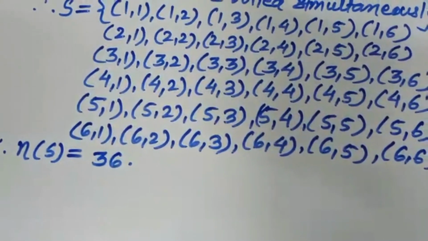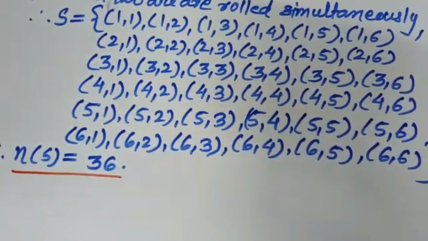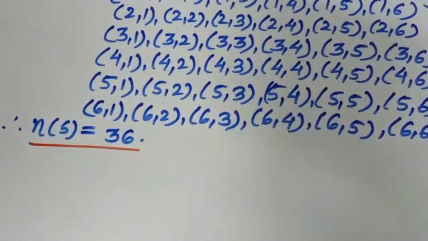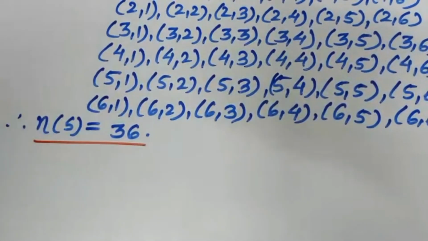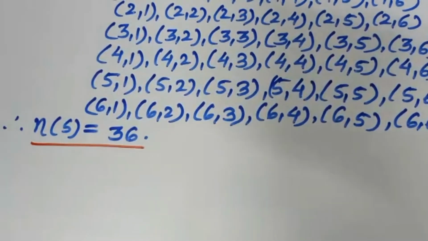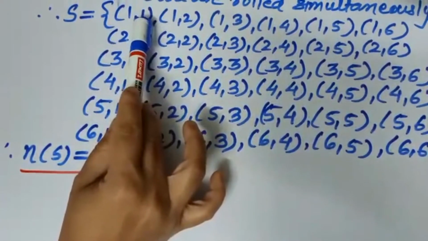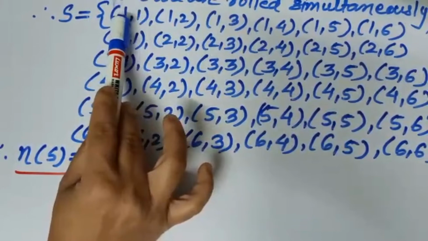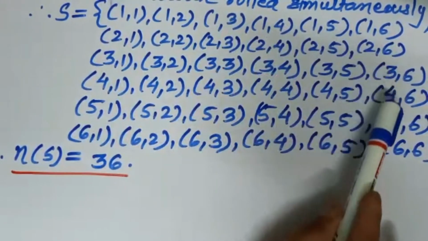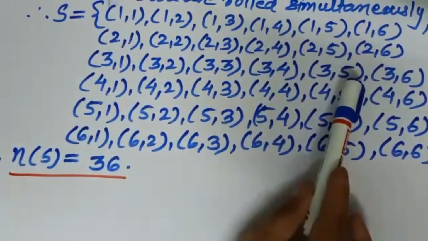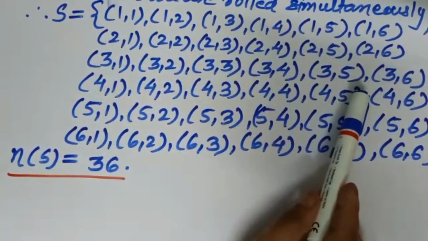Now we'll write the events one by one and immediately find their probabilities. So the first event is the sum of the digits on the upper faces is at least 10. The sum of the digits on the upper faces means, for example, in this first outcome, 1 plus 1, 2. Likewise, we have to take the sum of all these outcomes, and check if the sum is 10 or more than 10.